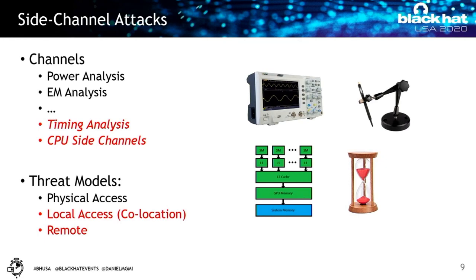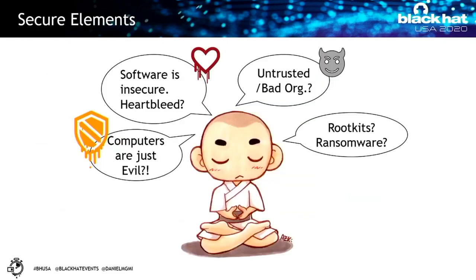And there are lots of different types of side channels. For example, there are power attacks, electromagnetic attacks, timing attacks, cache attacks. These attacks have very complicated threat models, because some of them can be conducted in a physical access scenario, some of them can only be done in a local attack scenario, like in the cloud, and some of them can also be done remotely. This actually makes it really complicated for crypto developers to implement an algorithm to be secure against all these different scenarios. So we mentioned that today's talk is about trusted platform modules.